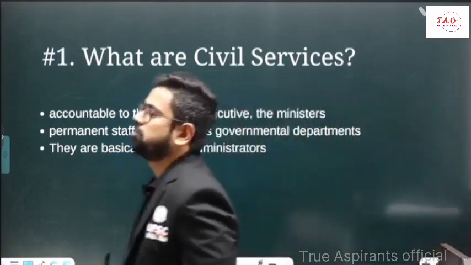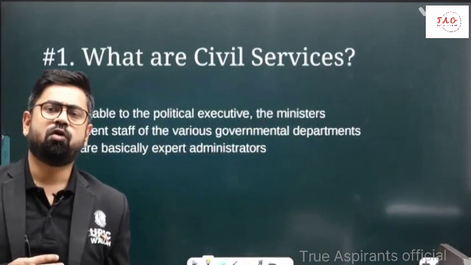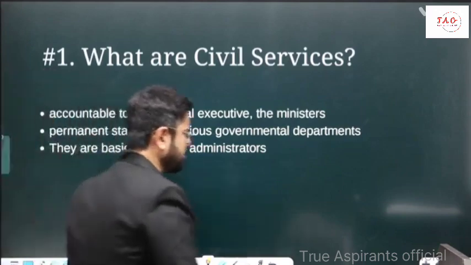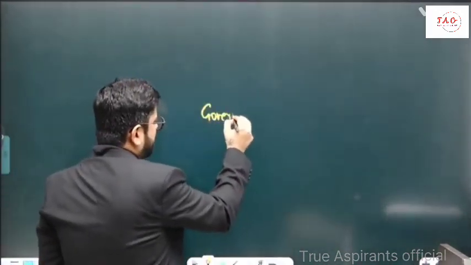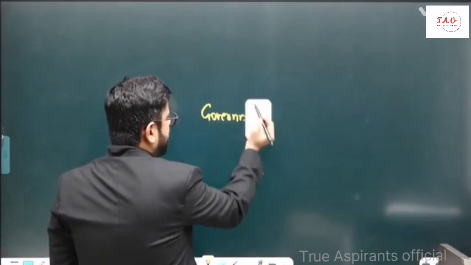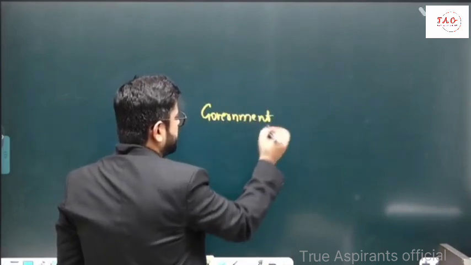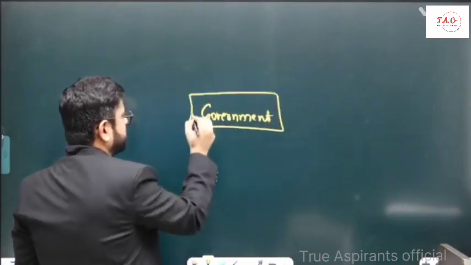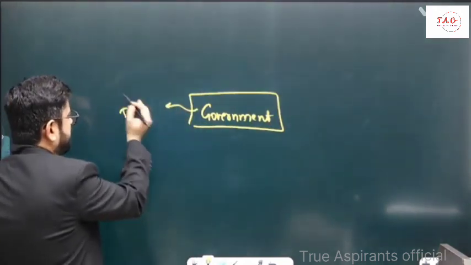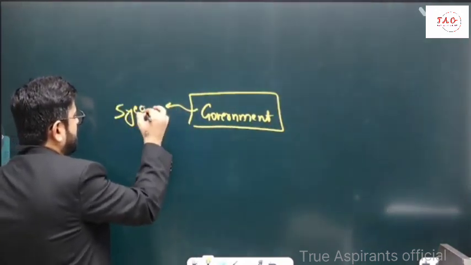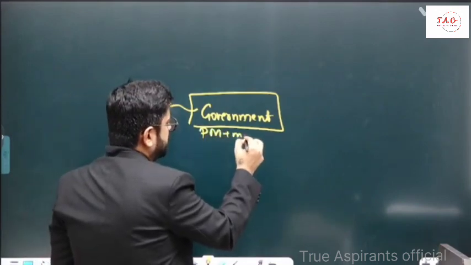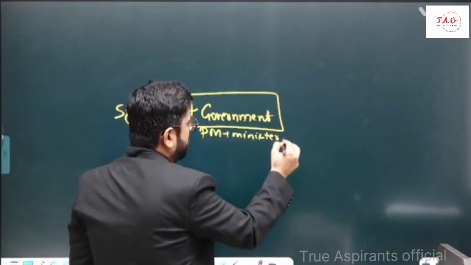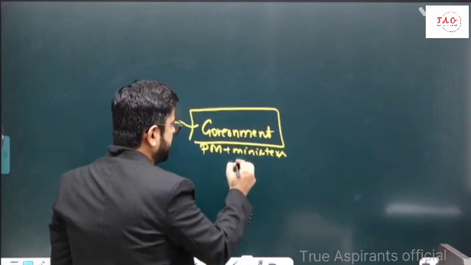So what are civil services? The first, very basic question. You understand that we have a government. This government which we choose is a temporary body which comes for 5 years. Let's say the PM and ministers are the ones responsible for everything which happens in India.